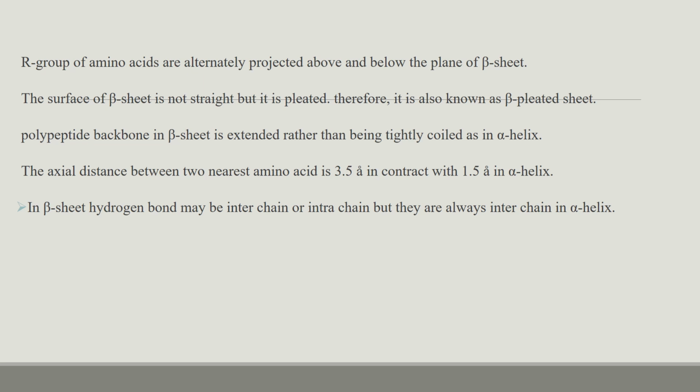The axial distance between two nearest amino acids is 3.5 Angstrom in beta sheet and 1.5 Angstrom in alpha helix. The beta sheet hydrogen bond may be interchain or intrachain, but in alpha helix they are always intrachain.